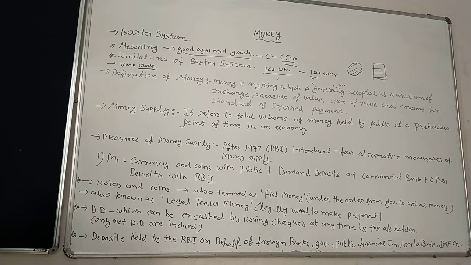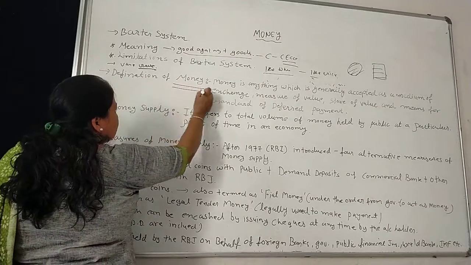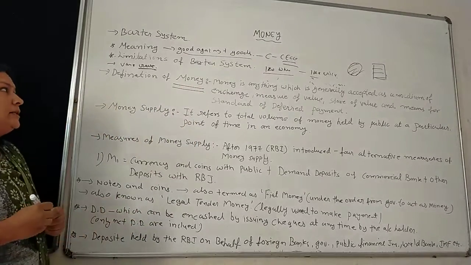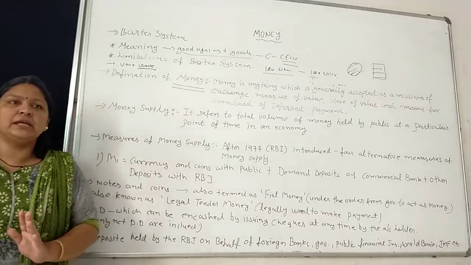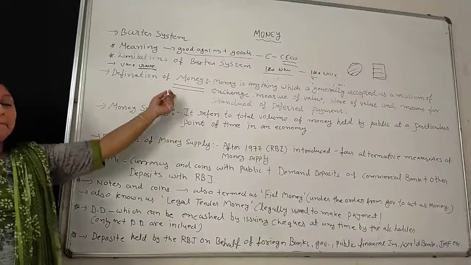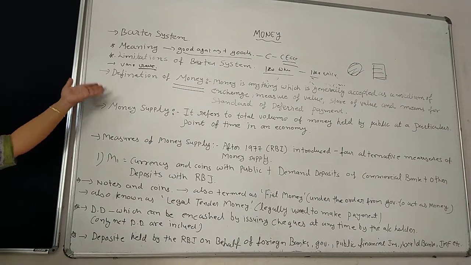Buying and selling of goods with the help of money, nowadays, after the barter system. So the buying and selling procedure is with the help of money. So what is money, and what is the definition of money?